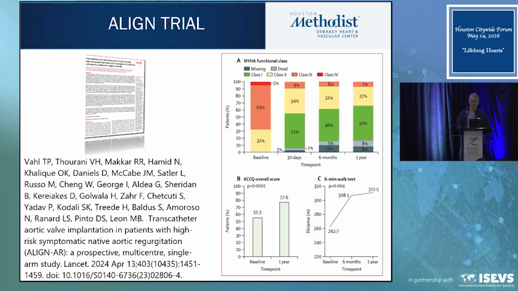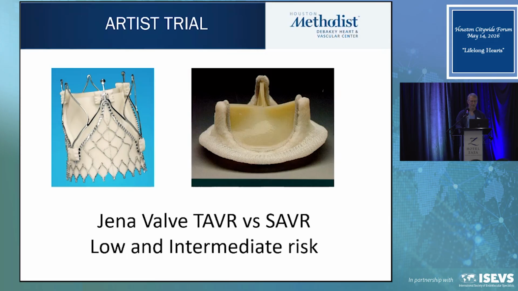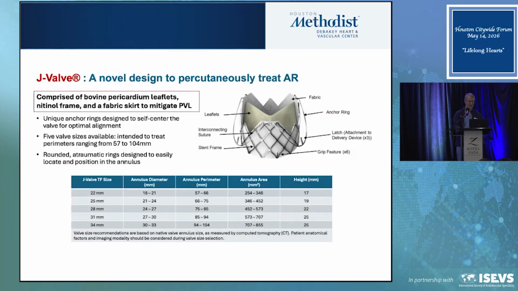The hemodynamics on these are excellent. The mean valve areas are about 2.4, 2.5. The hemodynamics are all low single digits. And right now, the Jenna valve, the Align trial for high risk is finished. That valve is approved commercially for high risk. And now we're in part of the ARTIS trial. ARTIS will be a randomized trial for low and intermediate risk, Jenna versus surgery. We've enrolled our first couple patients, and this trial is going on right now.